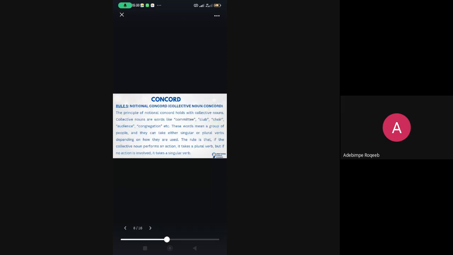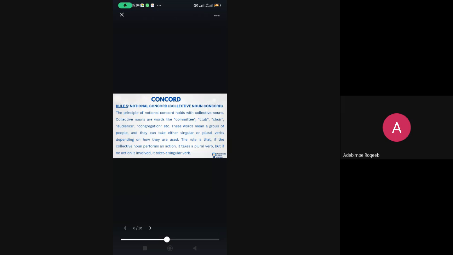This looks like a lot, but just relax. It is not. Notional concord. When we say notional concord, we are talking about collective noun concord. Now, the principle of notional concord holds with collective nouns, just like you have it in the bracket there. What is this thing called notional concord? When you use collective nouns, I know you know what collective nouns are. Collective nouns are names that you use when you have a group of people and you don't want to start naming them one after the other.